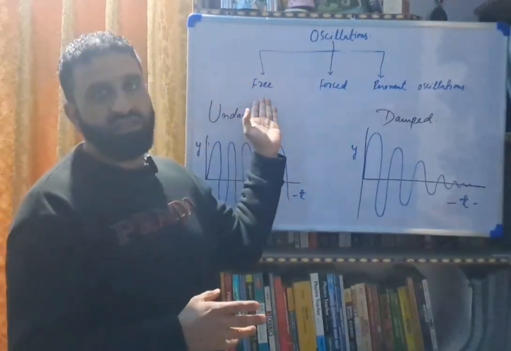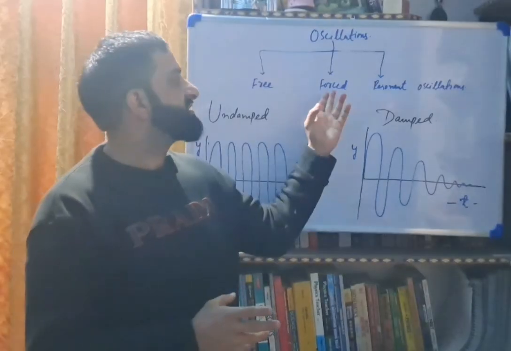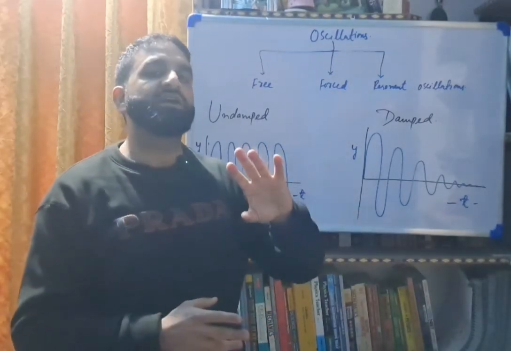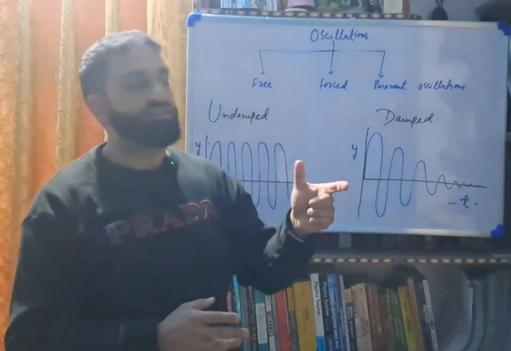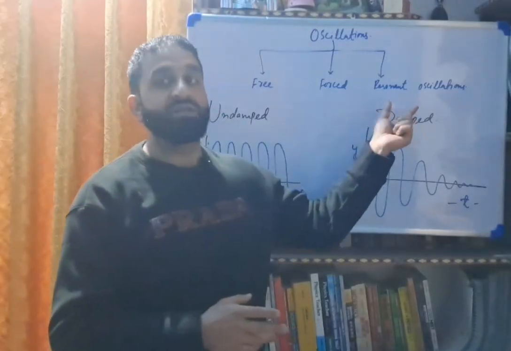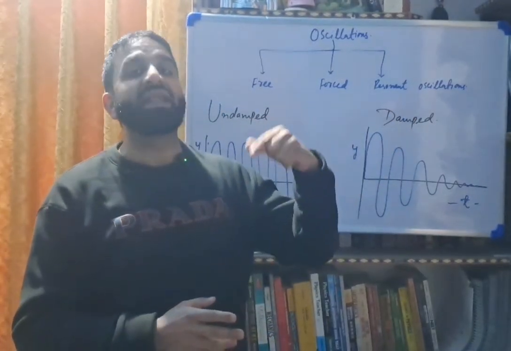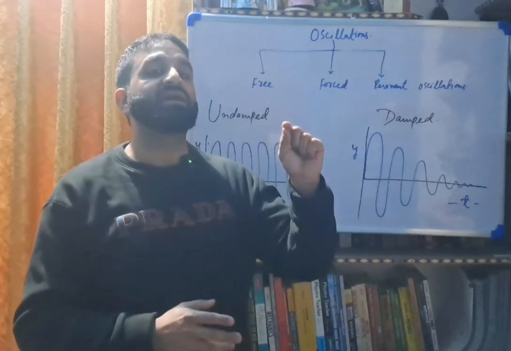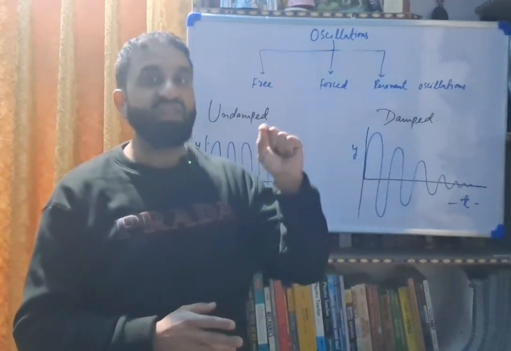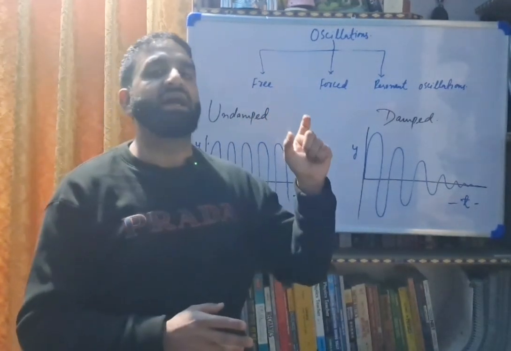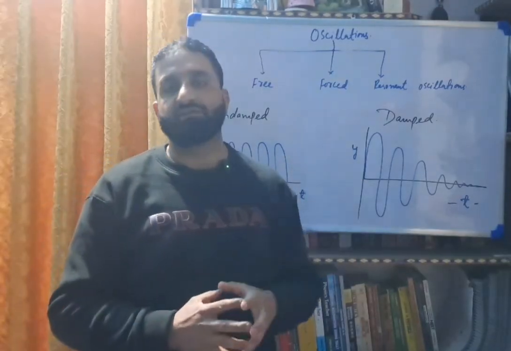So free oscillations: oscillating with natural frequency; forced oscillations: oscillating with a frequency that is different from its natural frequency; resonant oscillations: oscillations set up in a body by an external force, but the frequency is the same as the natural frequency.